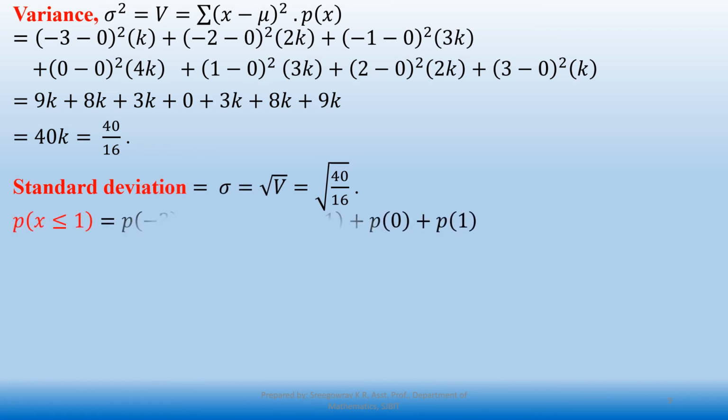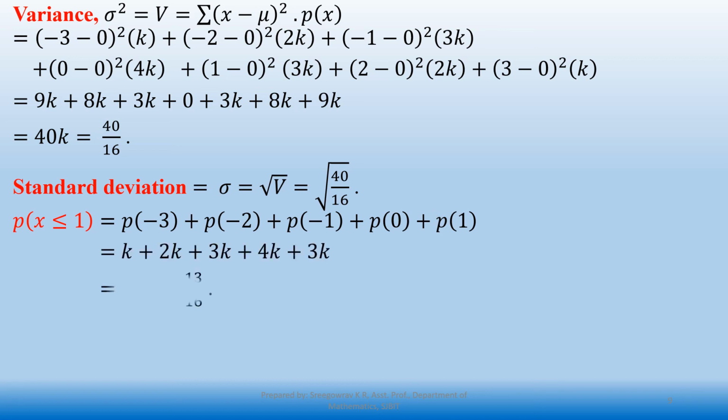Now the next question asks us to find the probability of x less than or equal to 1. Pay attention to the inequalities carefully here. Less than or equal to 1 means 1 is included in our interval. So from the table, write all the values up to x equal to 1, that is, -3, -2, -1, 0 and 1. Substitute the respective values from the table and add together, and it will give the final answer.